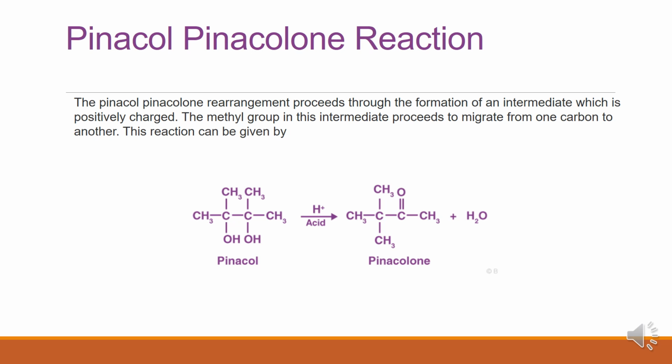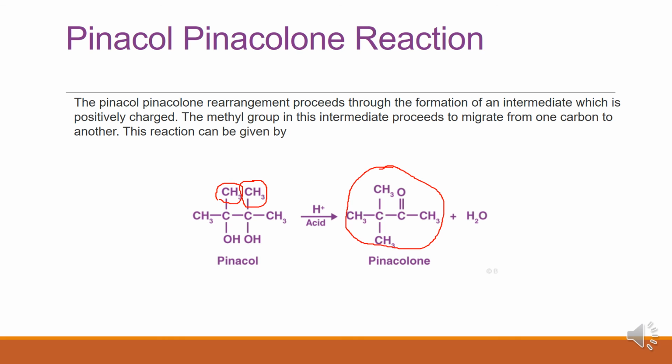So either this one or this one migrates. Methyl group migration gives pinacolone. Pinacolone is a compound containing a ketone functional group.